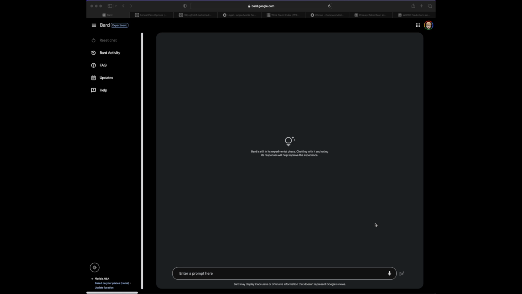So you've all heard the term TLDR, too long didn't read. We get bombarded with so much content and information all the time. So one of the features I really love with a lot of these new AIs is their ability to summarize content. I'm going to walk through a few examples now.